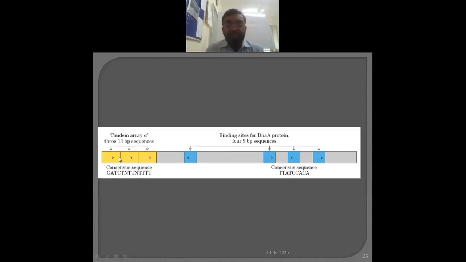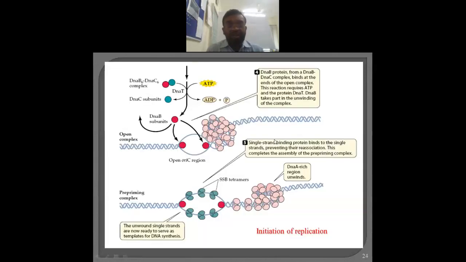Now what happens here? This is the reason the DNA A protein acts. As far as the initiation process is concerned, there are several very important proteins. One is DNA A, then DNA B, and another is DNA C. So these all are important. Along with that, energy is required.